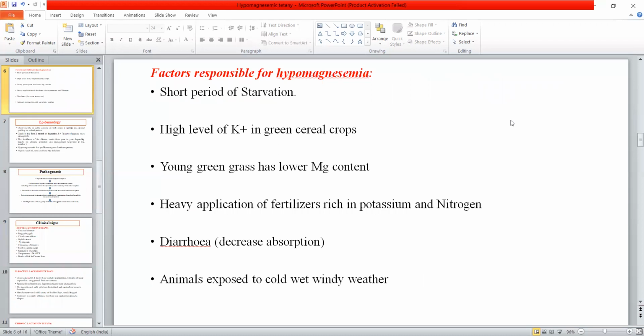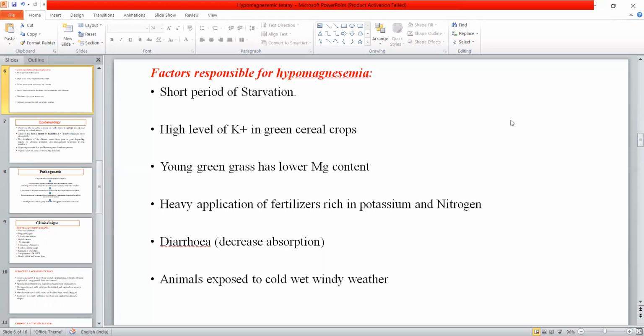Now, the factors responsible for hypomagnesemia. The first one is starvation, when there is a long period of starvation, then a high level of potassium in the cereal crops. It is very important that the potassium content should not be high in the green grasses, otherwise it will cause low absorption of magnesium in the body and lead to hypomagnesemia.